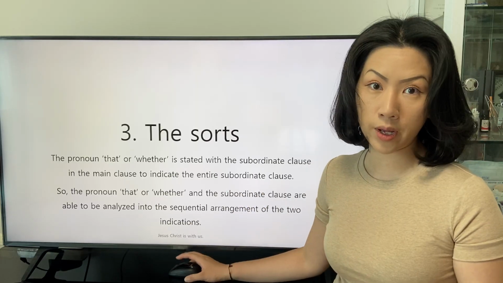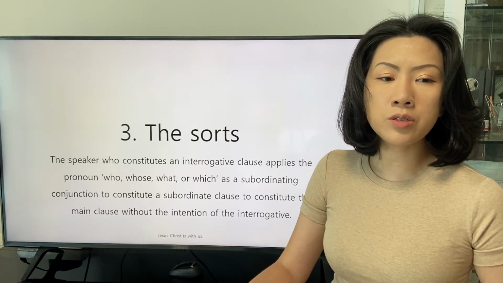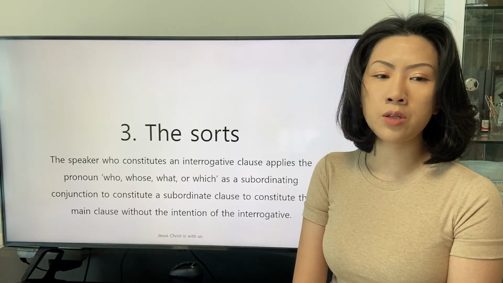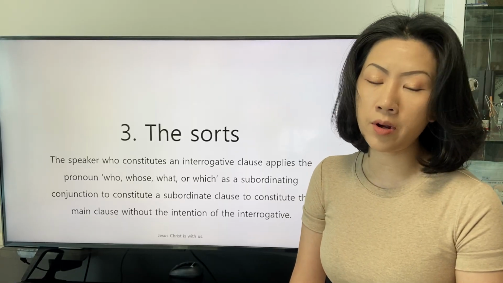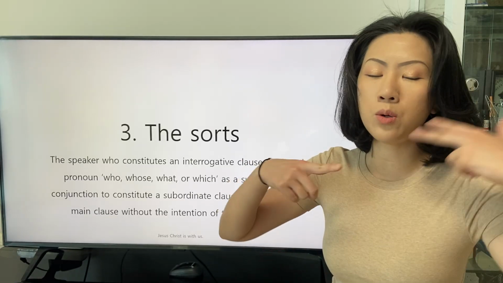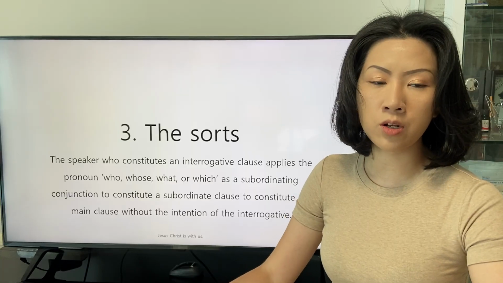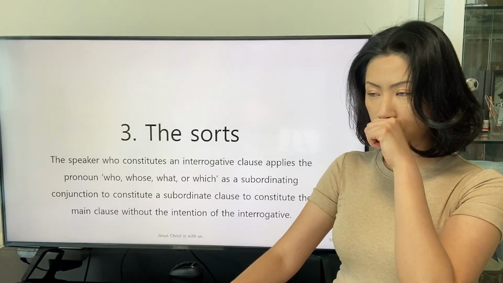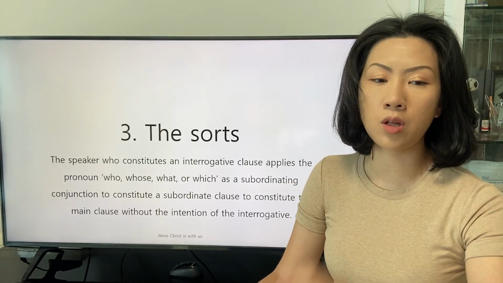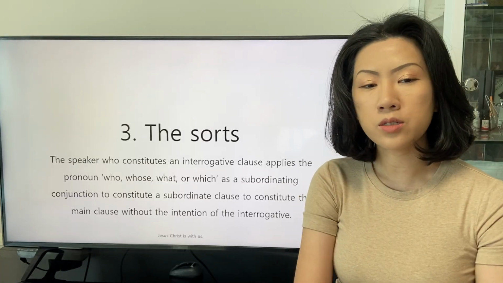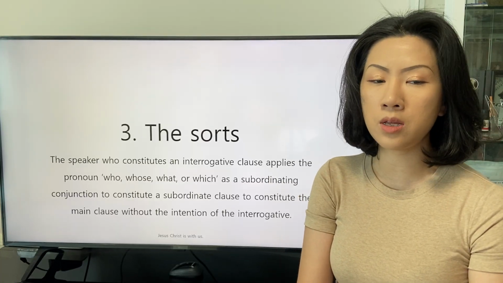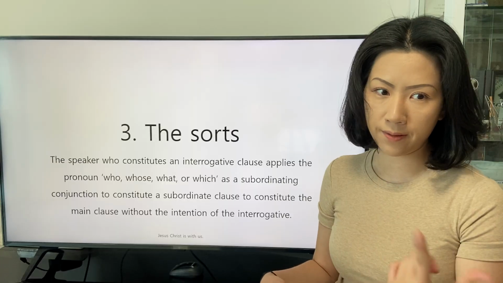The speaker who constitutes an interrogative clause applies the pronoun who, whose, what, or which as a subordinating conjunction to constitute a subordinate clause, to constitute the main clause without the intention of the interrogative.